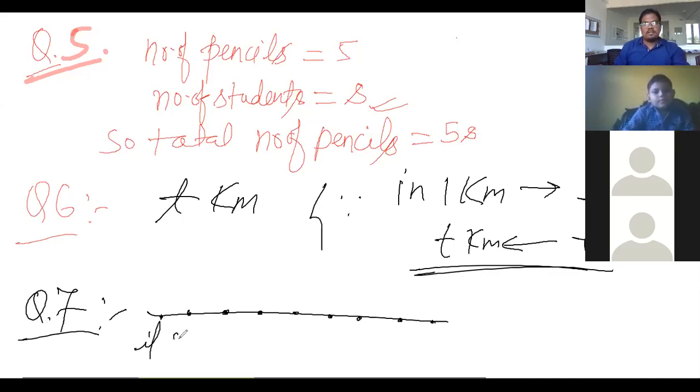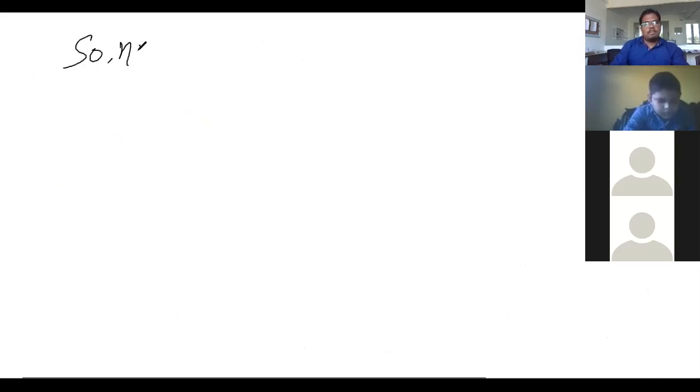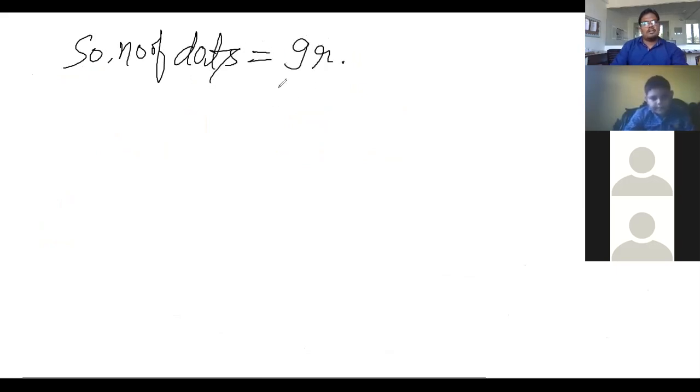If the number of rows is R and one row has 9 dots, then in R rows there will be 9R dots. We multiply them, so 9 into R. Number of dots is equal to 9R.